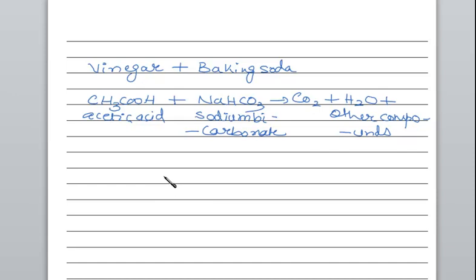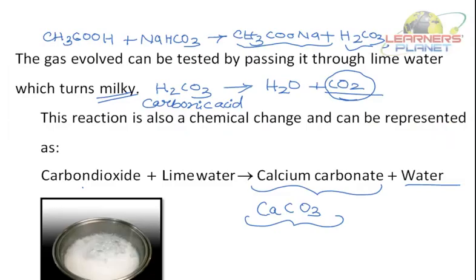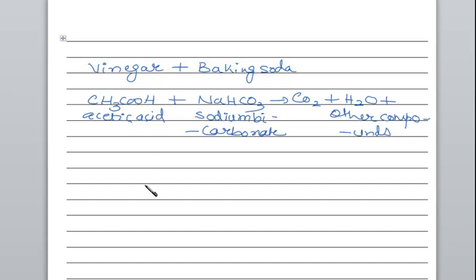Now, due to the evolution of carbon dioxide, there is what? See, you can see the bubbles here. Now, this evolved gas can be tested. This gas can be hydrogen, this gas can be oxygen, this gas can be any other. But this can be tested by passing the evolved gas through lime water.